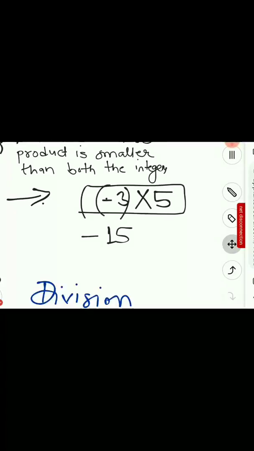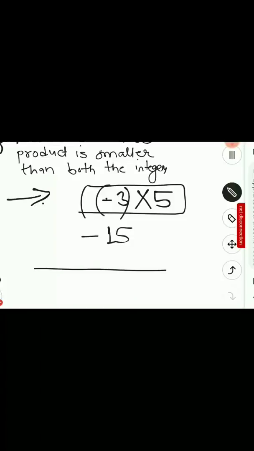So we know that minus 3 comes near to 0 on the left side and minus 15 comes farther from 0, right? So which is greater? Minus 3 is greater. So the result is smaller than both the integers.